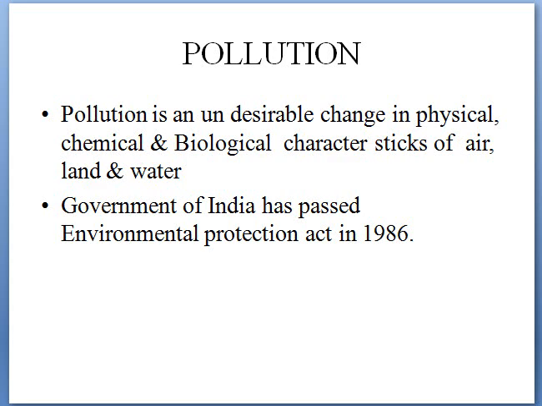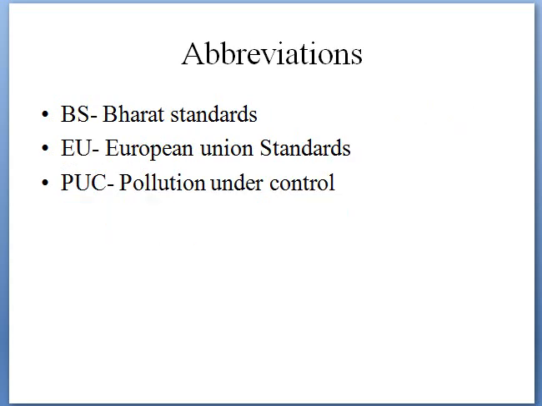Environmental Protection Act. So these are a few abbreviations we have to remember regarding pollution control, where BS is the Bharat Standards which we use in India, EU is the European Union standards which we use in foreign countries, and PUC is Pollution Under Control, where this PUC team will check the pollution. It means the performance of the engine, how much and what gases you are releasing, like carbon monoxide, nitrous oxide, content of lead. So they'll check all the things and then they issue a Pollution Under Control certificate.